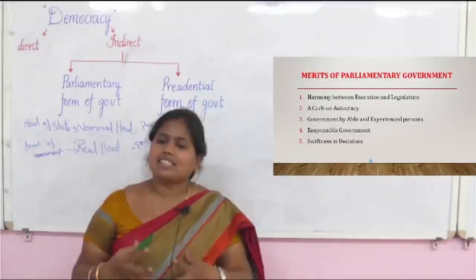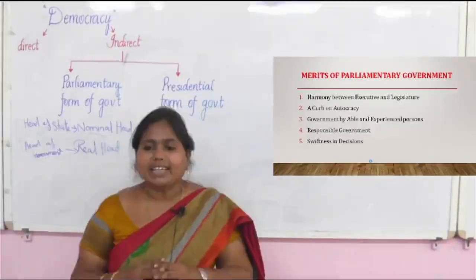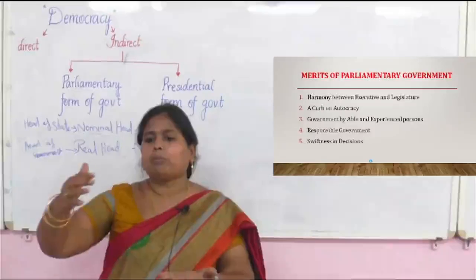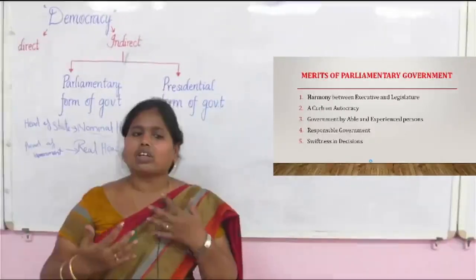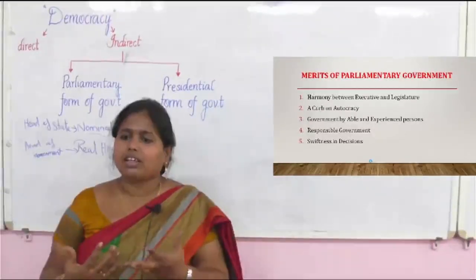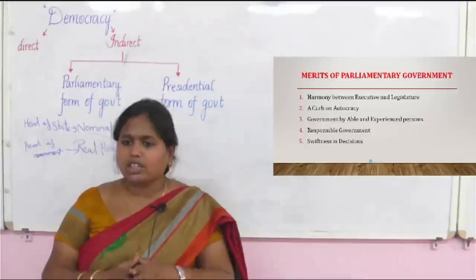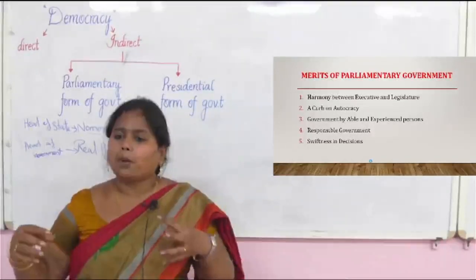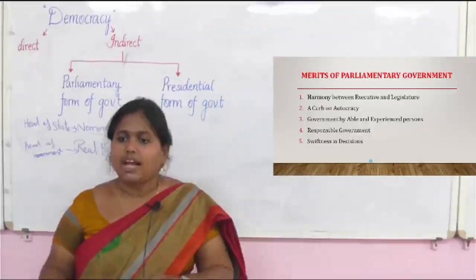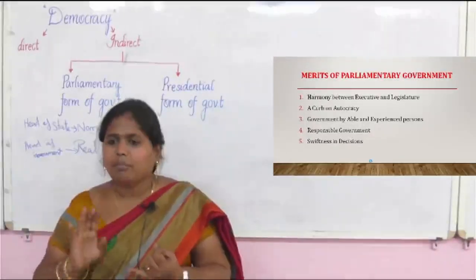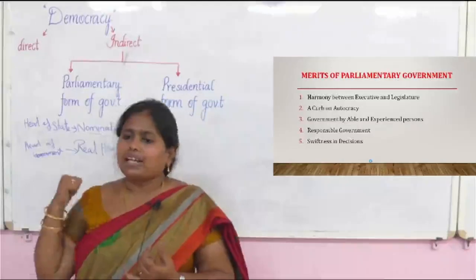So there is always a chance of only furthering the policies. They will not have a quarrel or fight because of ideology. They always have the same ideology, so the decision making process will be very smooth. That is one of the main advantages of the parliamentary system.